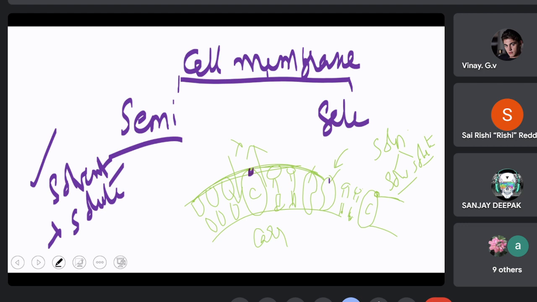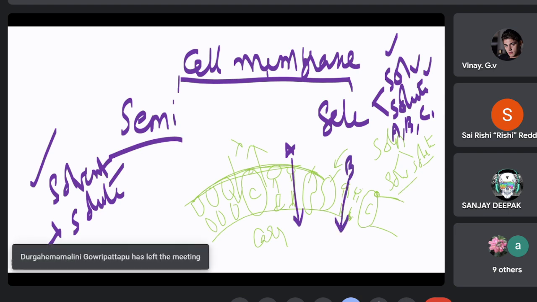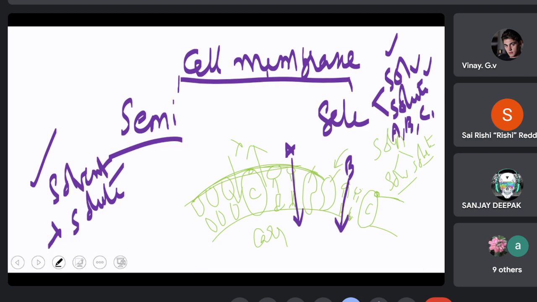Coming to the other one, selectively permeable: it allows the solvent to pass through and allows the solute also to pass through. But the difference is, let us say there are three kinds of solutes, A, B and C. Here there is a biological membrane. It will allow A, will allow B, but not C. That means it has selected only A and B, but not C, based on its physiological activity.